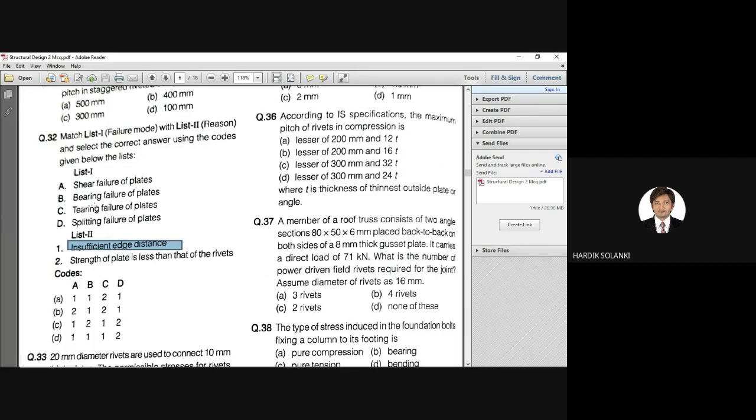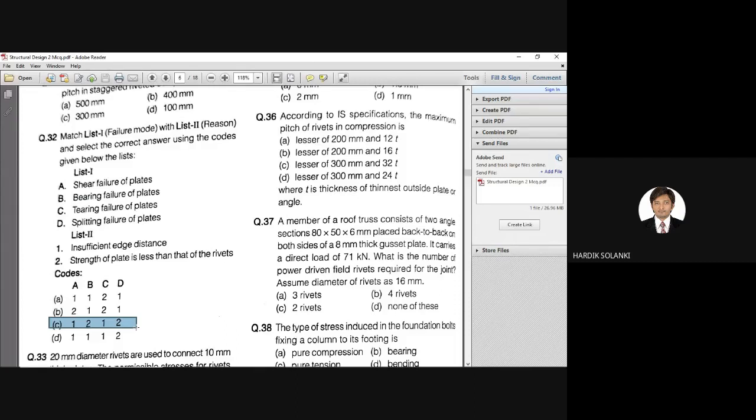So let us see, bearing failure of plates. It happens due to strength of plate is less than that of rivets. Bearing failure of plates happens due to strength of plate is less than that of rivets. So B is matching with 2. So B2. A1, B2 is option C. Exactly. Right. So we need to know only 2 answers.